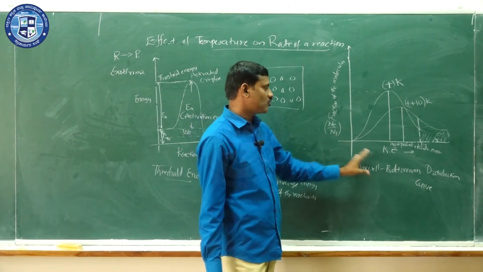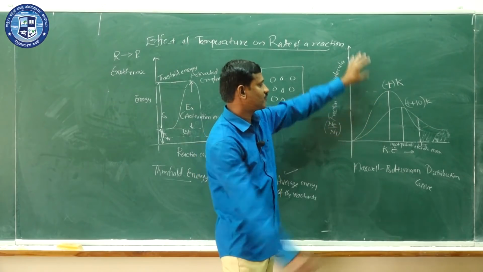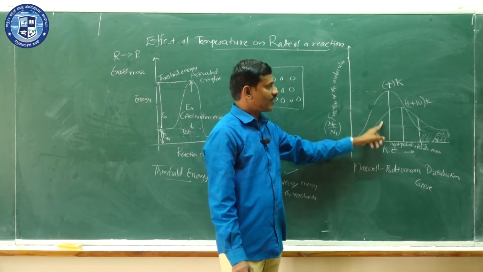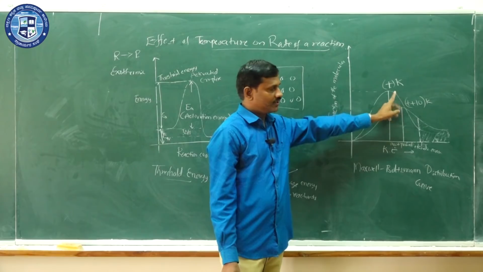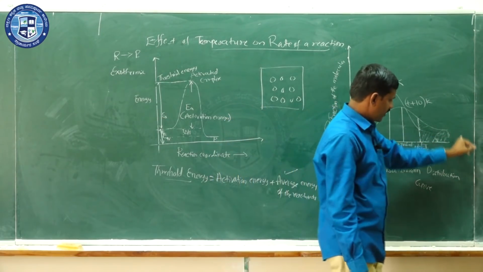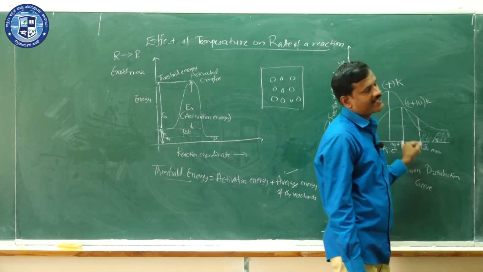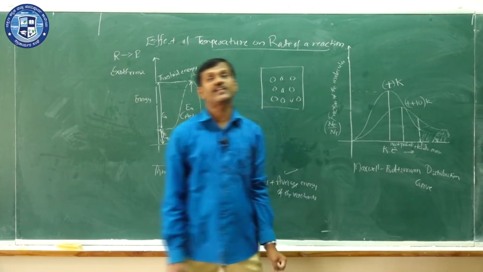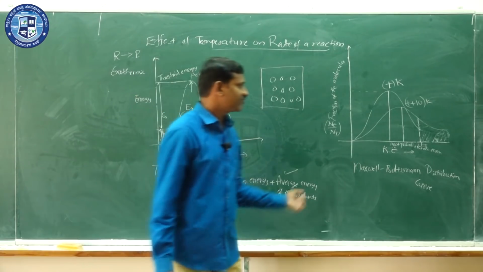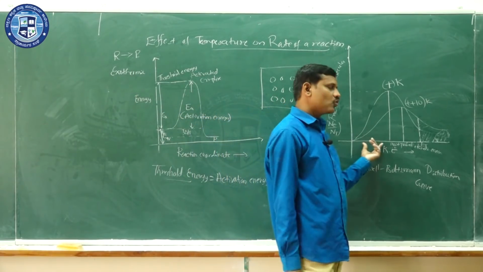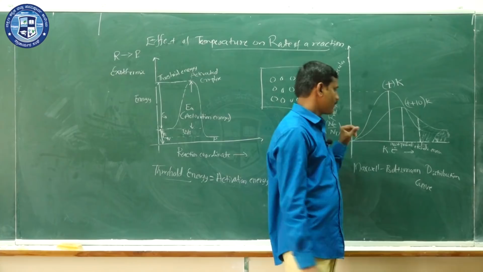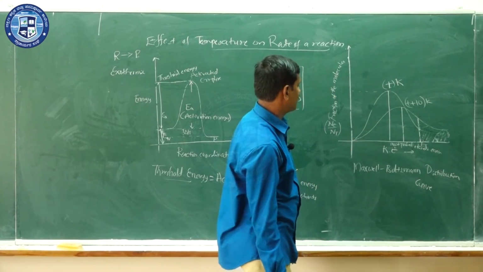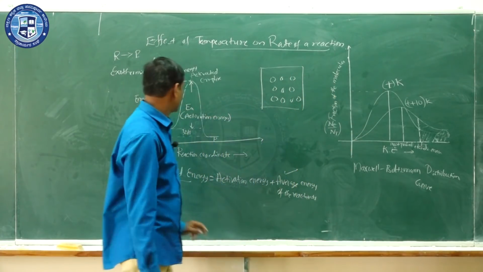So using the Maxwell-Boltzmann distribution curve also we can explain why, as the temperature increases, the product formed also increases. In other words, the rate of the reaction increases. So it is observed that for every 10-degree rise in temperature, the rate of the reaction almost doubles. Okay. So this is about the Maxwell-Boltzmann distribution curve.